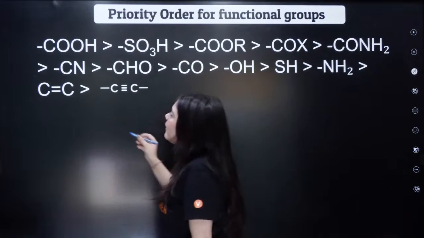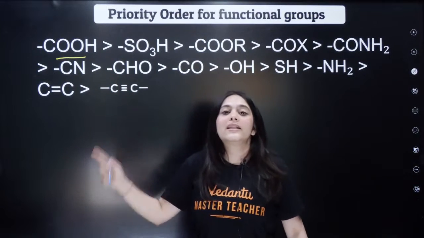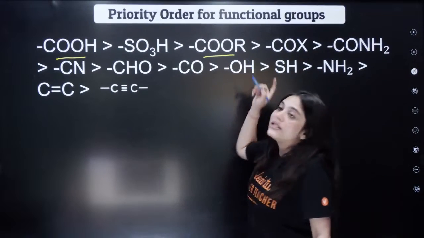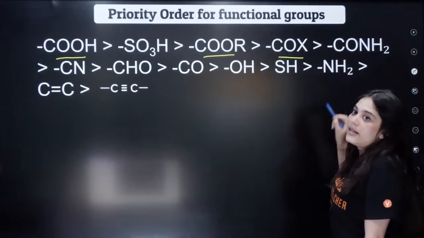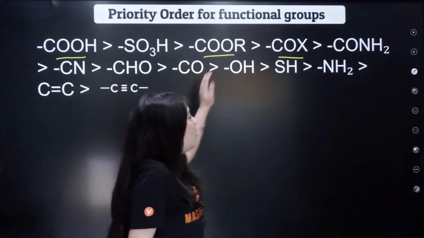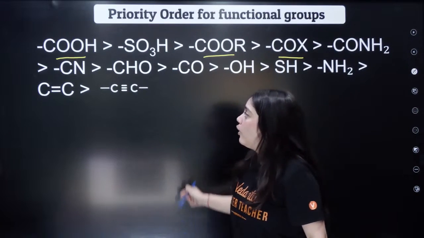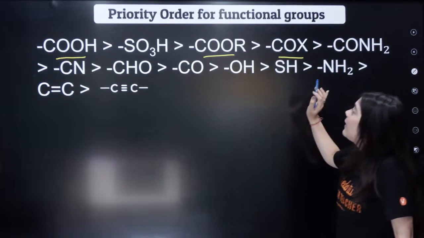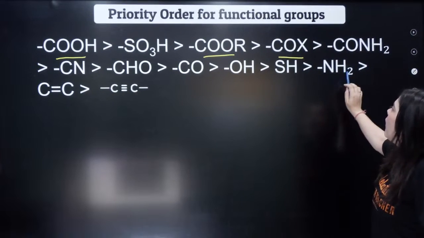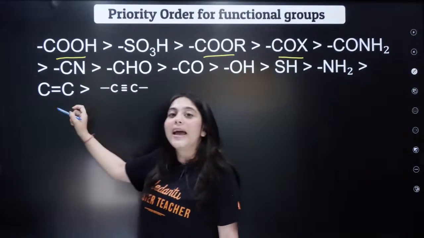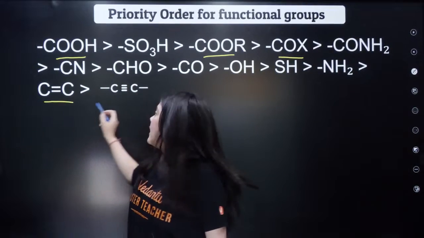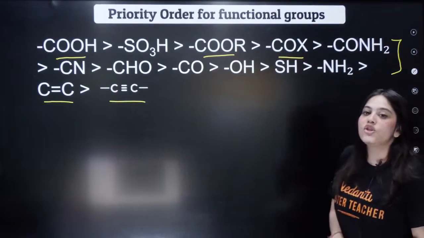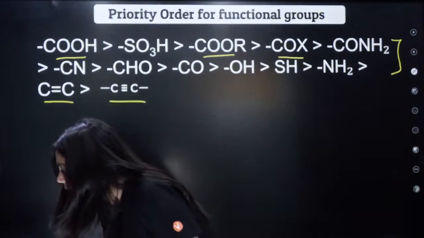So what is the priority order? COOH gets the highest priority, followed by the SO3H group, followed by the ester group, followed by the acetyl halide group, followed by the amide group, right? Followed by the nitrile, then the aldehyde, then comes the ketone, then the alcohol, then the thiol, then your amine, and at the end come your double bonds, and then your triple bonds. So this is the priority order. Always remember this or take a screenshot of this. Very, very important once again.